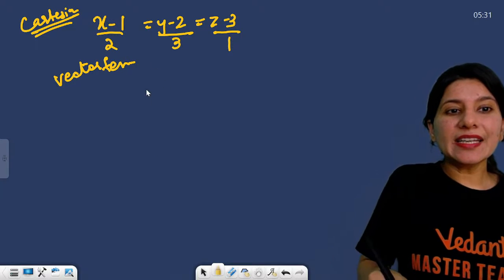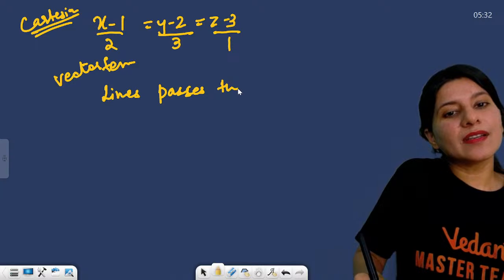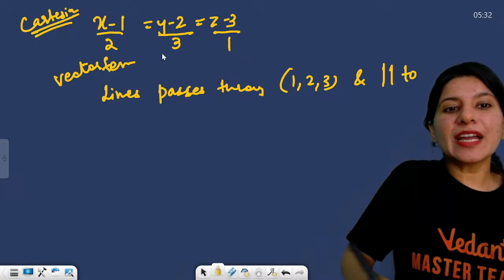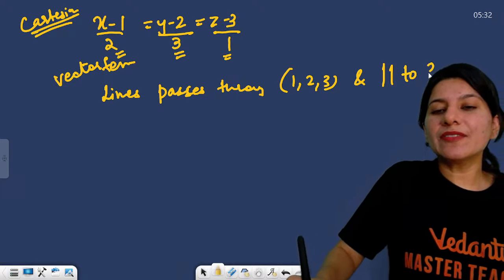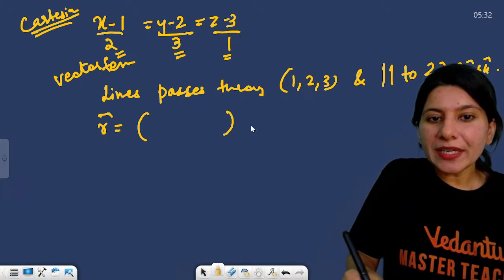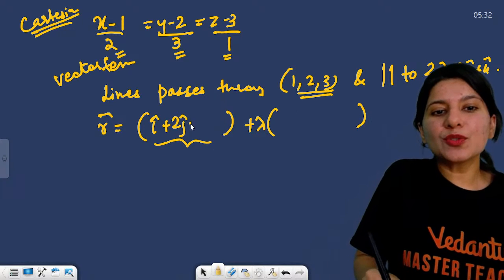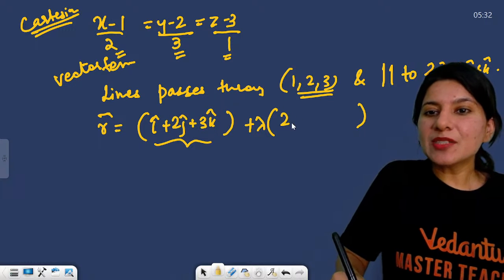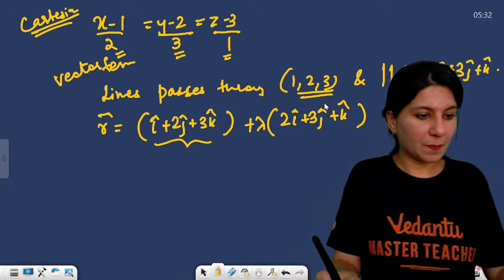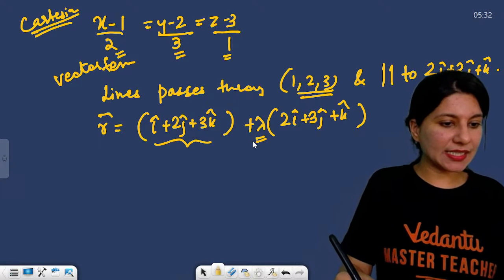Okay, so clearly this line passes through which point? Who is going to tell me? 1 comma 2 comma 3, and is parallel to which vector? 2i cap plus 3j cap plus k cap. So now I know r vector will be point plus lambda times direction. The point is i cap plus 2j cap plus 3k cap, and lambda times the direction is this. Conversion is also very easy, right?